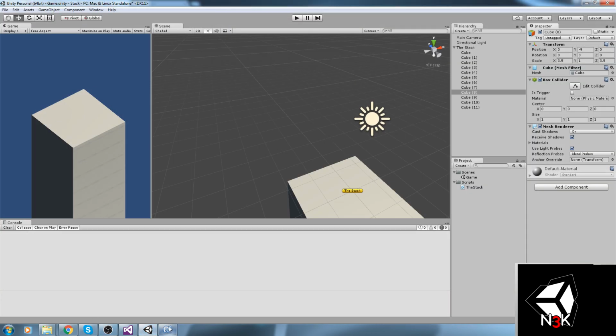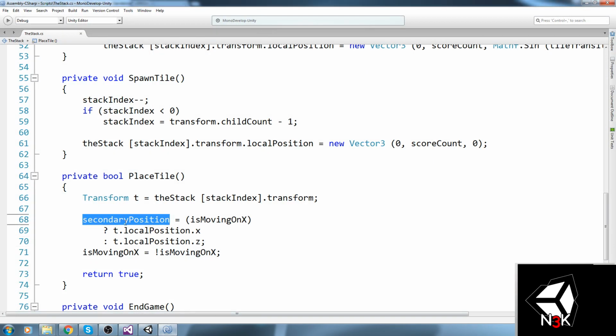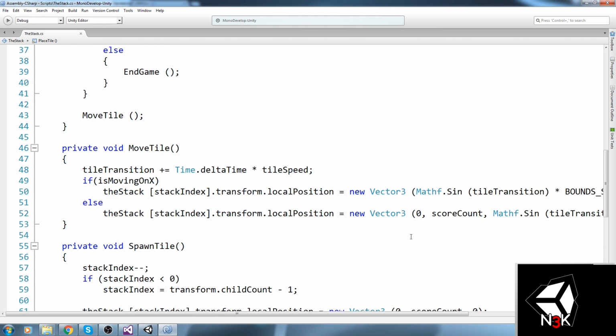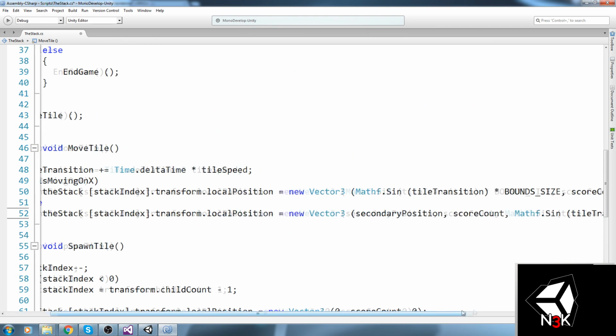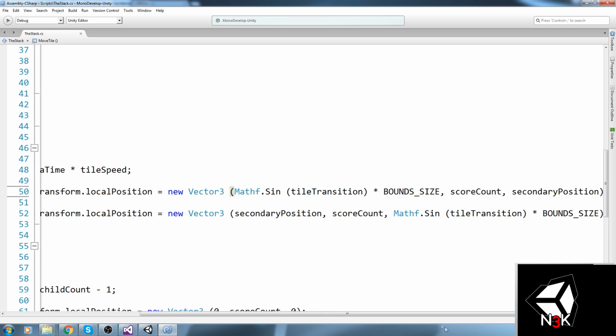Let's go ahead and try this once more. Actually, you know what? We've got to be using this, so I'm going to copy this, go over to the, where is it at? The move tile, and change the secondary position for both of them. There we go.